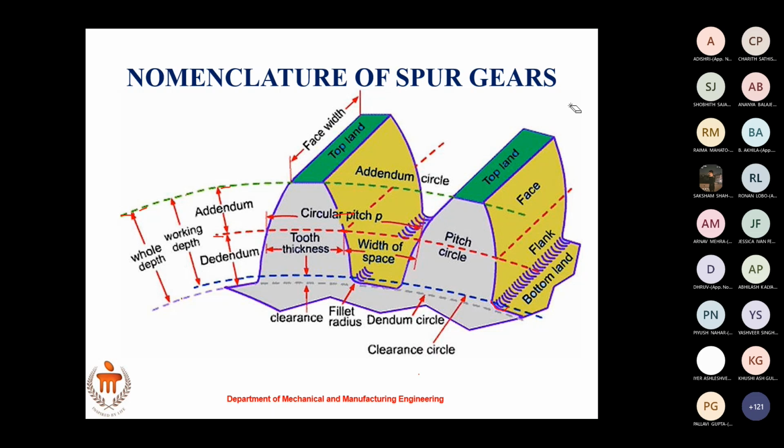You make a note of this particular sketch, roughly with just your pencil or in your observation book. If you have any doubt, you can ask. So pitch is shown here, circular pitch is shown here, the pitch circle is shown here, right? Addendum, dedendum, all these are self-explanatory. Only you need to be more conceptual while explaining the pitch. And once you explain what is pitch circle, then you can explain what is addendum, what is dedendum, what is working depth, whole depth, etc.